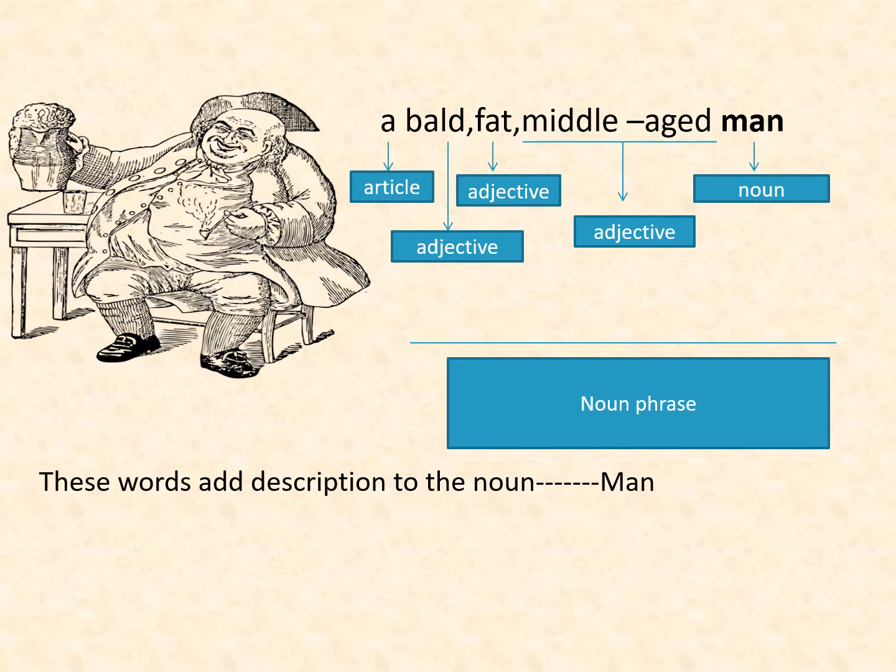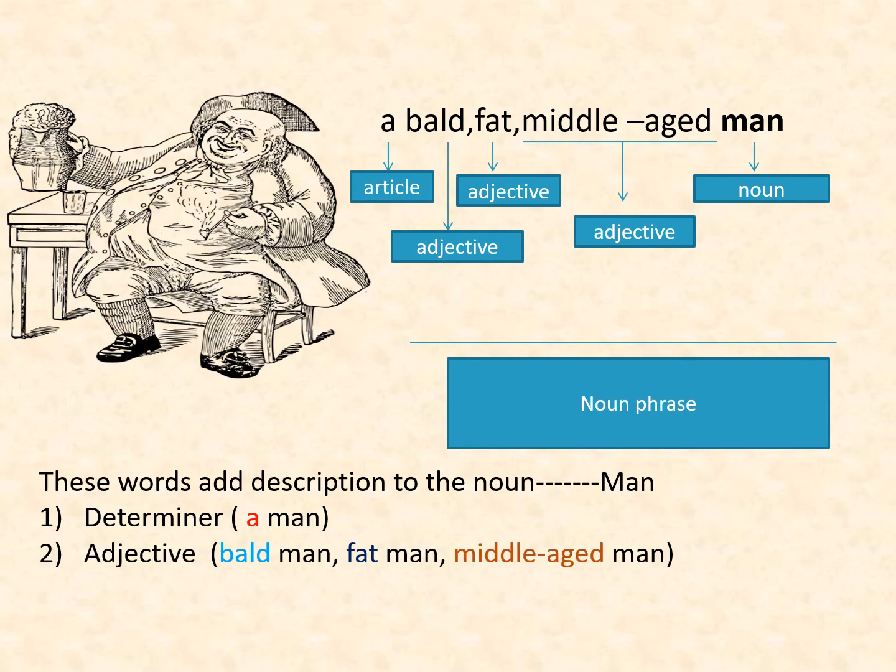The other words in the noun phrase add description to the noun man. What are the other words? Articles and adjectives. We call the articles determiners, and the other part is adjectives.